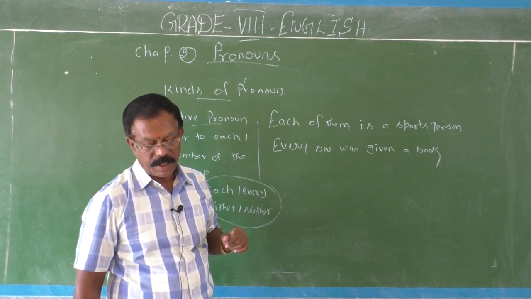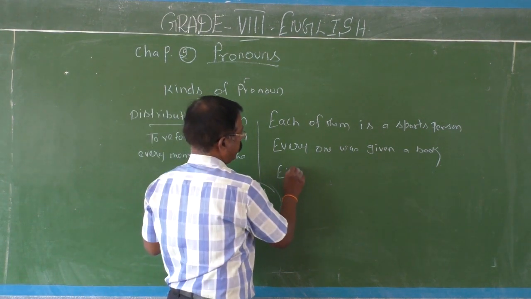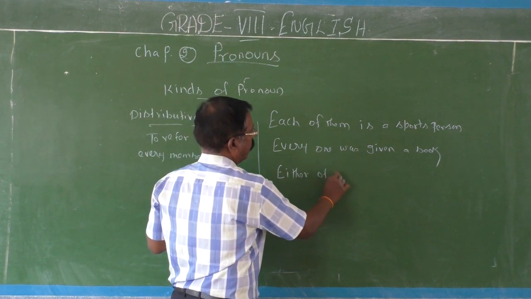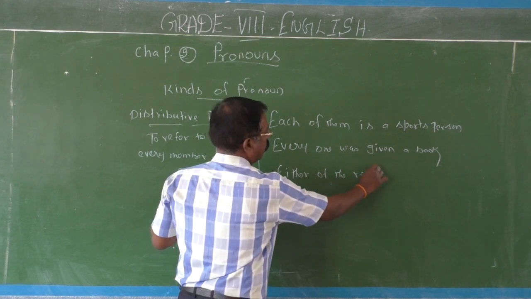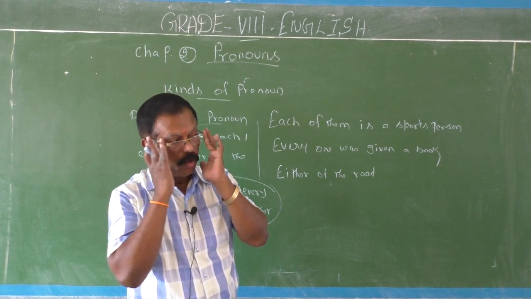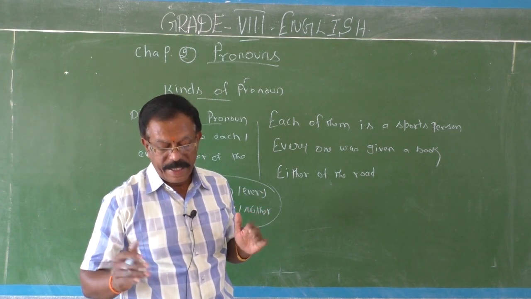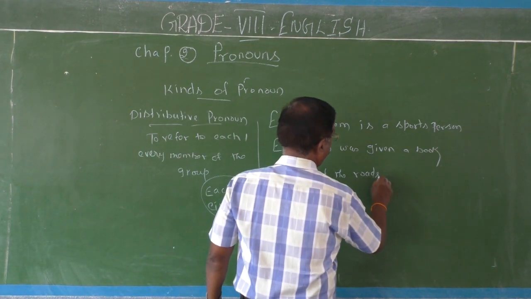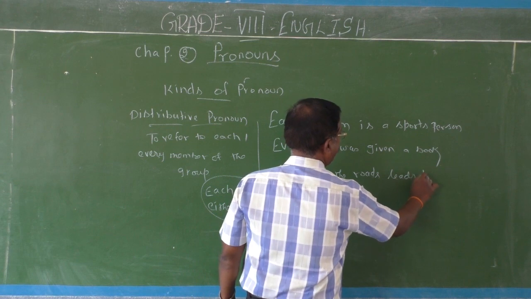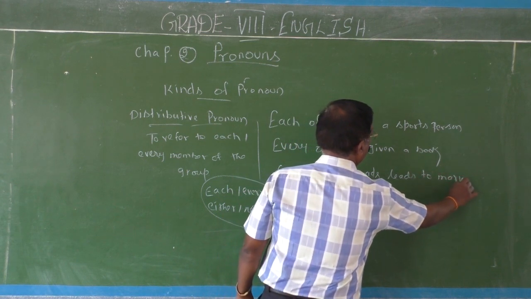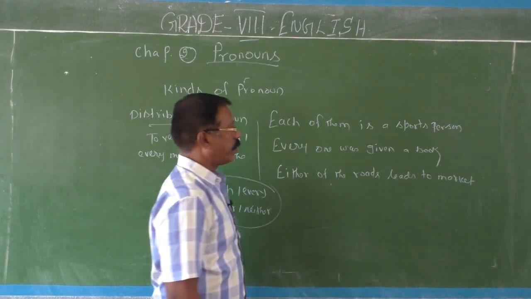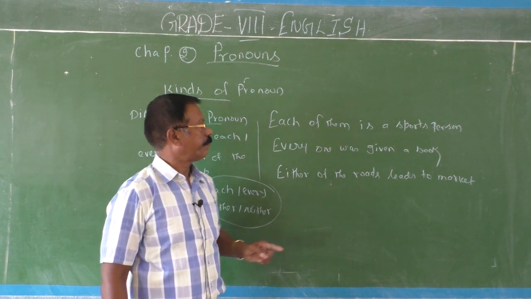Either of the roads leads to market. Here, of the roads, plural form has to be used.